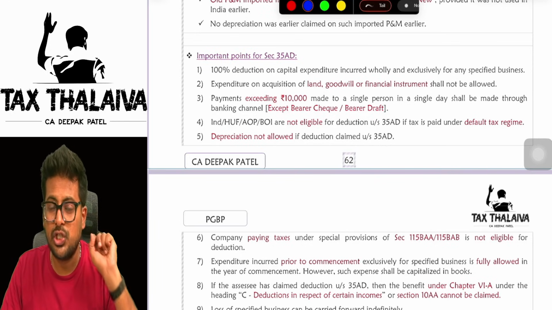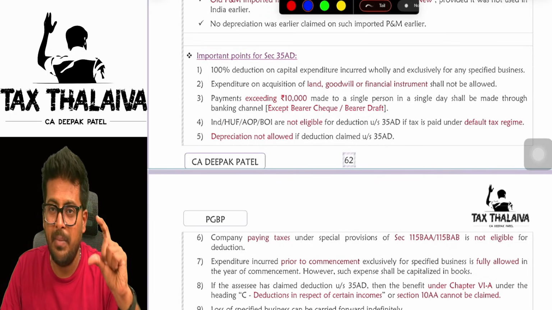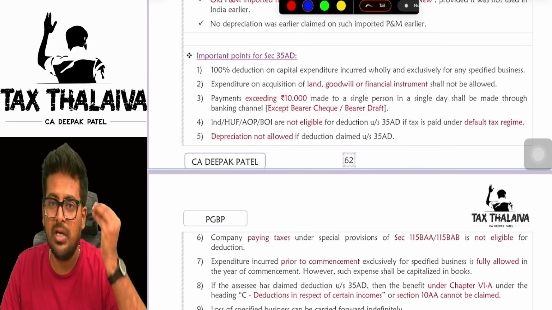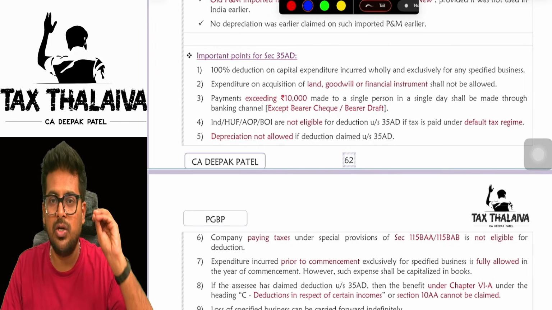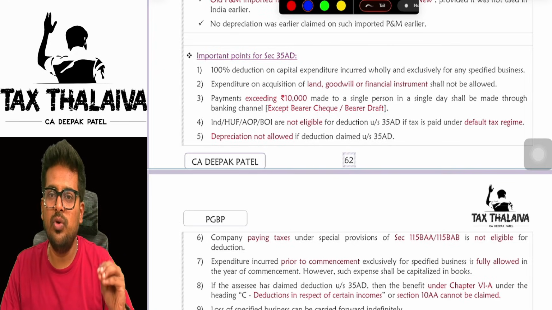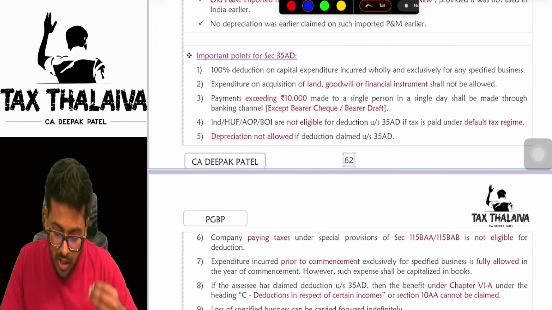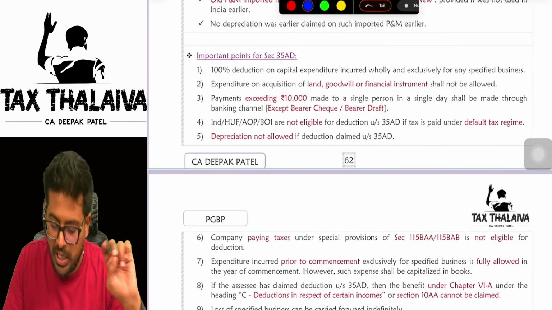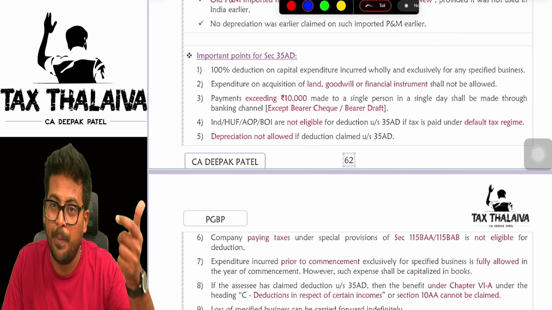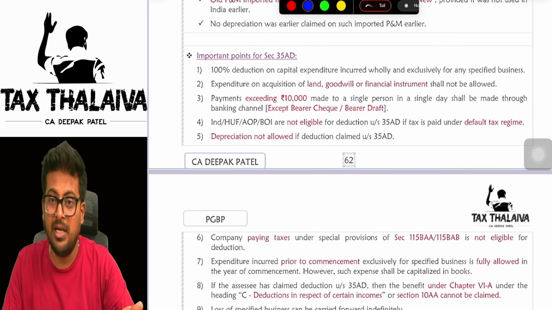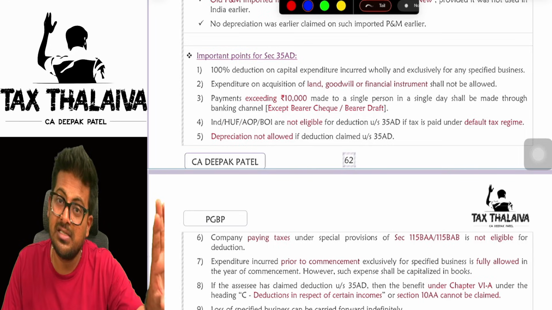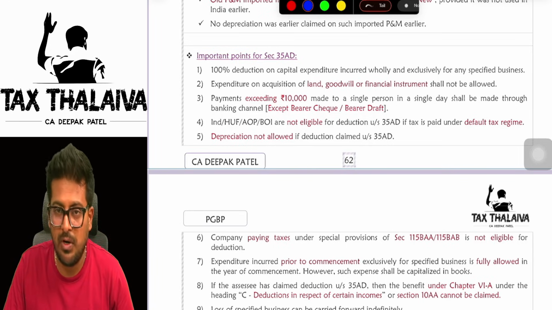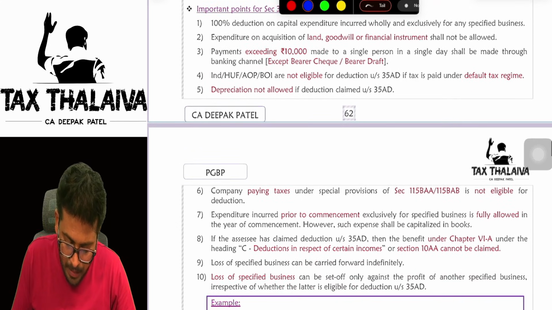So what I told, in short, you have to make payment at the time of purchasing the capital asset through the prescribed modes, means online payment or bank payment only. If you do payment by way of cash or even a bearer cheque, because a bearer cheque is not an account payee cheque and a bearer draft is not an account payee draft, so it has to be an account payee cheque or account payee bank draft, then it is eligible. But if it is a bearer cheque or bearer bank draft, still you are not eligible for a deduction.